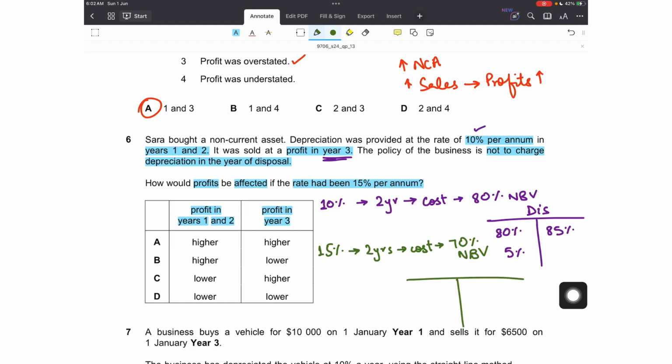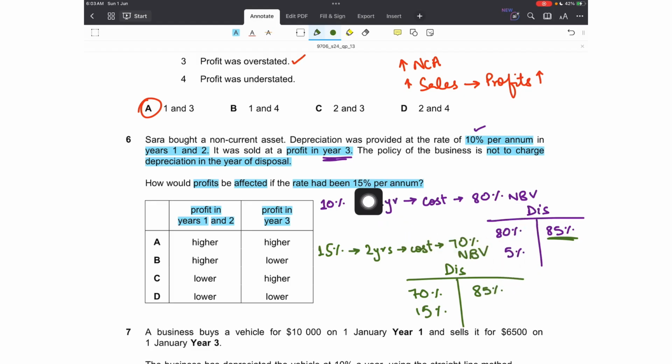So if I again make a T account, disposal account, my net book value would be at 70%, and keeping this percentage the same, the disposal proceeds were 85%. This means that there is a profit of 15% in the third year, right? Since no amounts are given, we have to work in percentages.